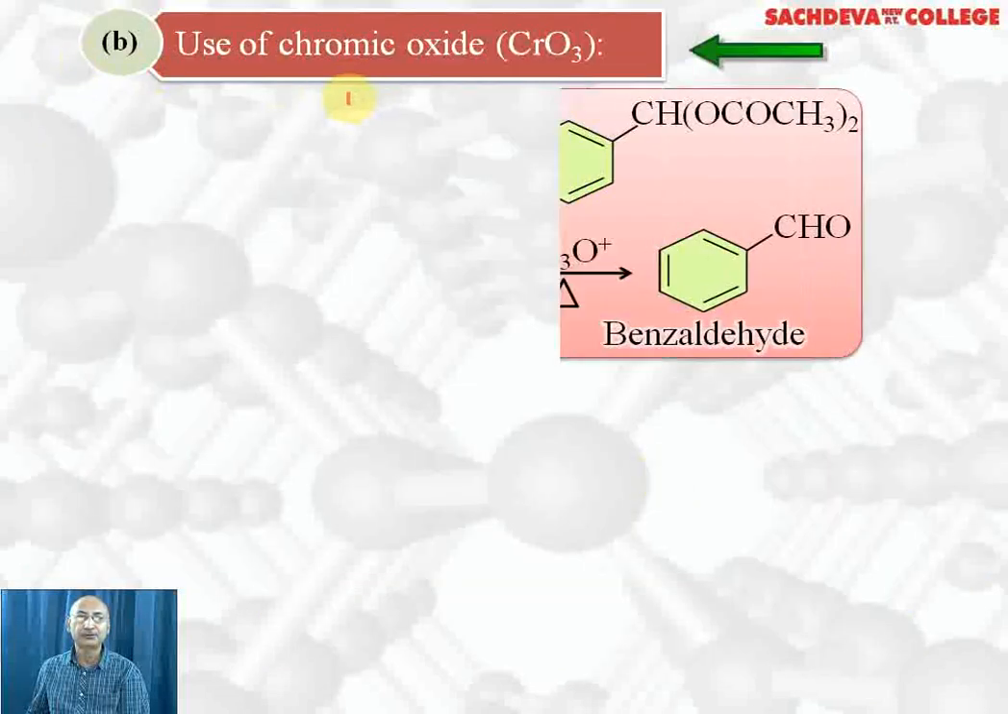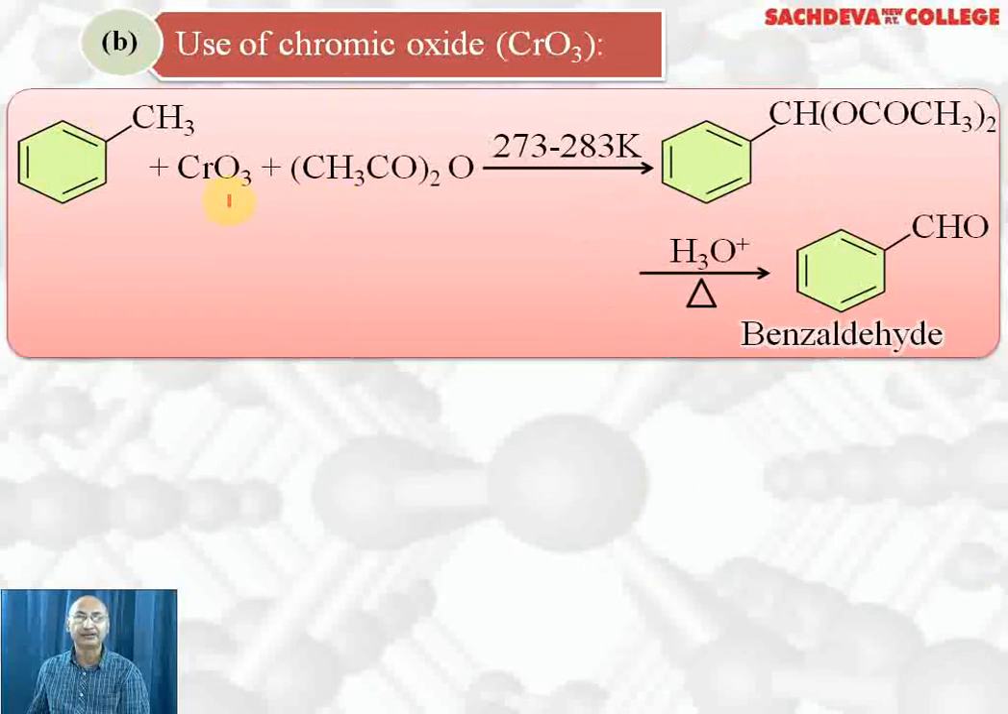Next, we are taking use of chromic oxide. Chromic oxide is a stronger oxidizing agent and not like chromyl chloride. So CH3 group will get directly oxidized to benzoic acid. But we want benzaldehyde. So we have to use a protecting reagent, that is acetic anhydride. When we oxidize toluene with CrO3 in presence of acetic anhydride at 273 to 283 Kelvin, that is at low temperature, we get benzylidene diacetate as an intermediate product. And this on hydrolysis leads to the formation of benzaldehyde.